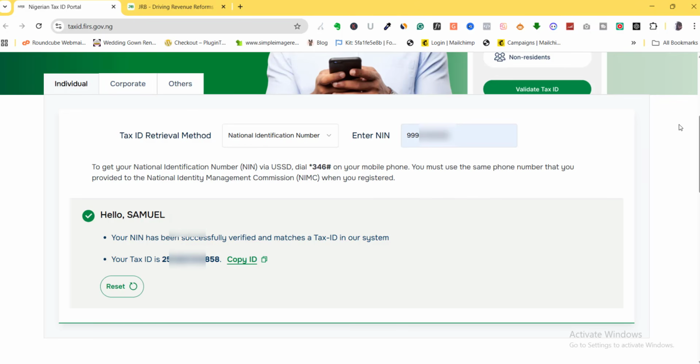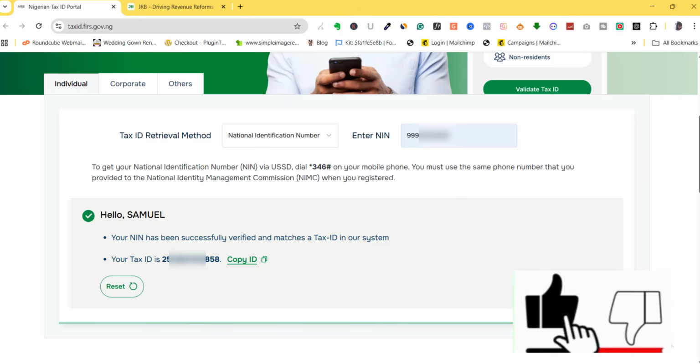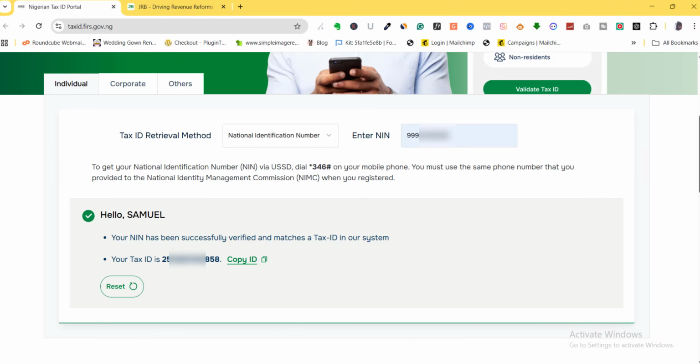Now the question that this video cannot answer yet is: is it that the old one no longer works? Is it that the new one is the one that works? Or is it that if you're already having your old one, you don't need to generate a new one? I may not be able to answer that question at this time, and that is the reason why you should subscribe to this channel if you have not done so, because I will keep following this update back to back and tell you the exact information that you need to know as we begin to use the new tax system.